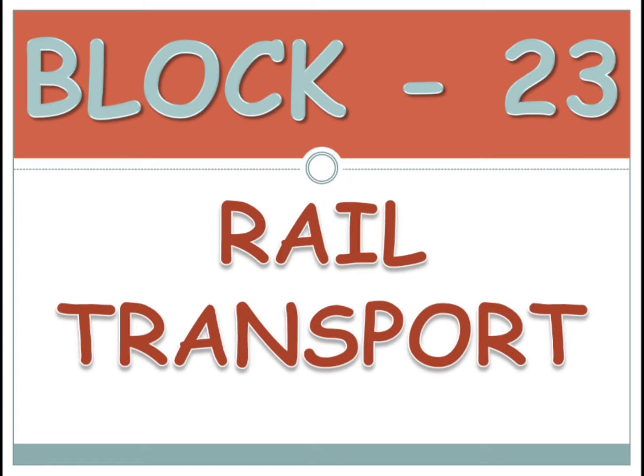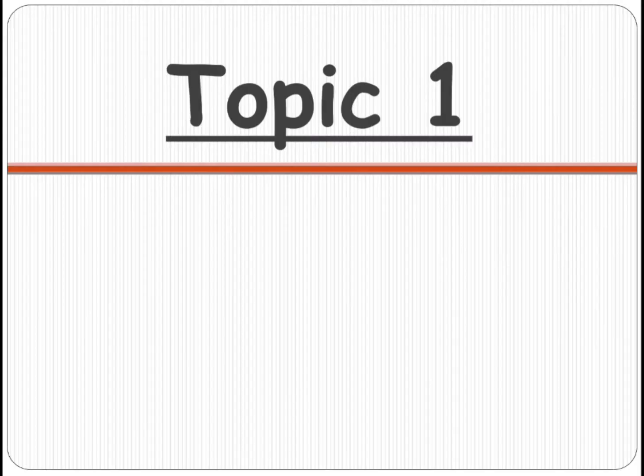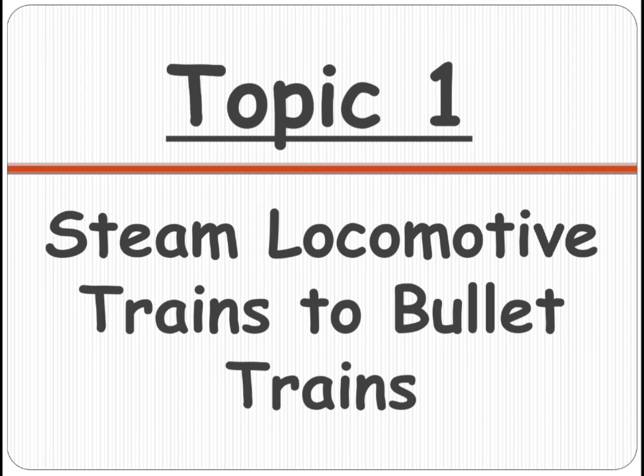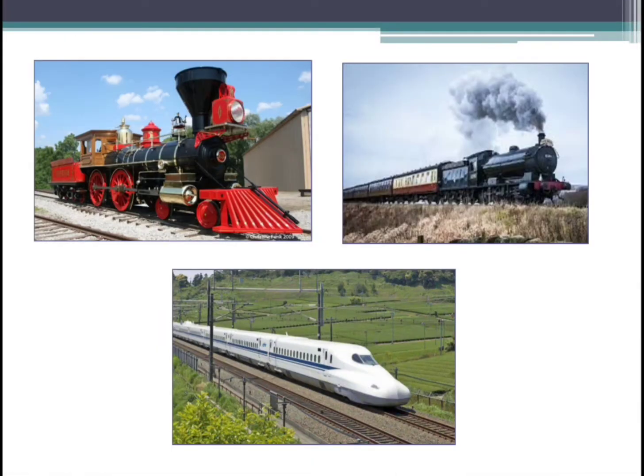So in this block we are going to learn about rail transport. Railways are one of the land transport, isn't it, children? Our first topic is steam locomotive to trains to bullet trains. Steam locomotive, steam engine. Can you see the first picture, children? This is your steam engine, which was invented by James Watt.